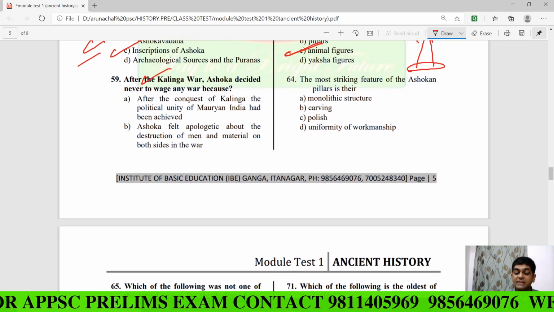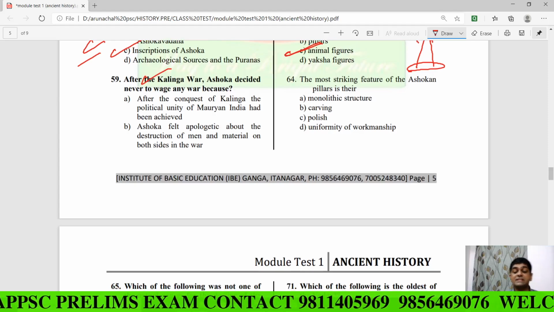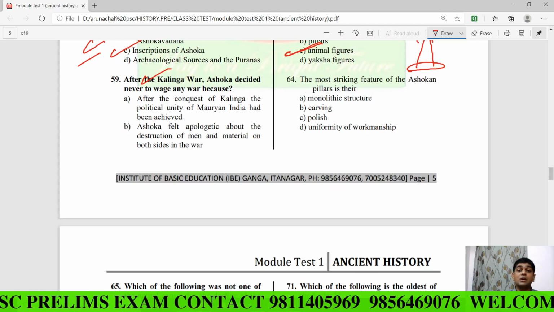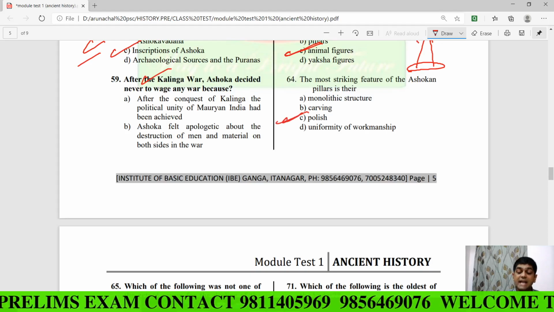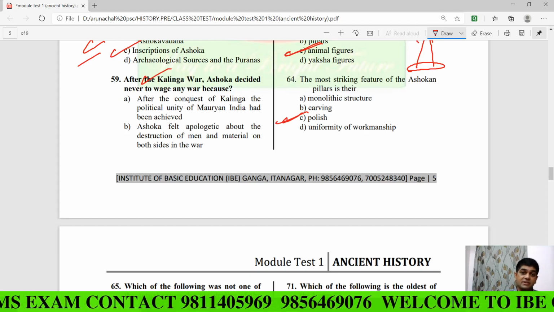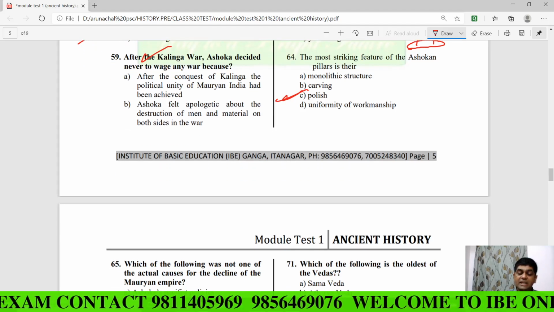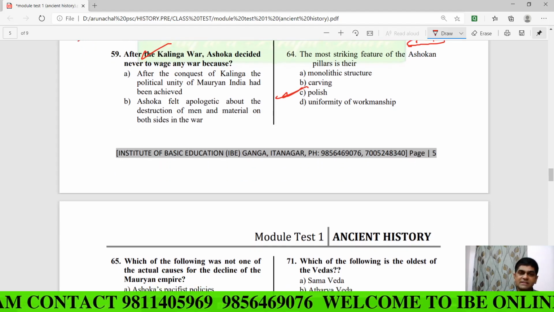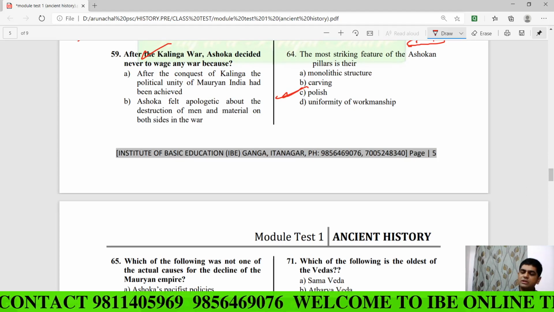The most striking feature of the Asoka's pillars is their what? Their polishing. Highly polished. The Asoka's pillars were highly polished, and still this polishing is clearly visible. If you touch what?